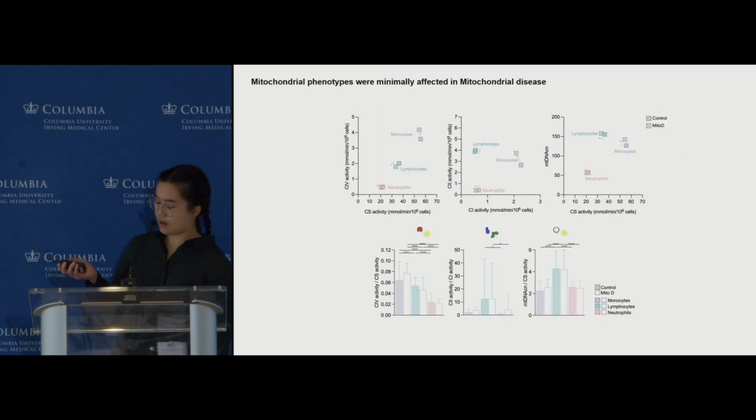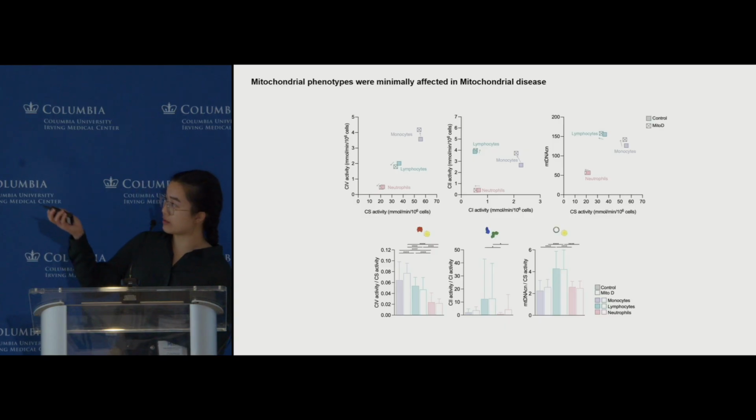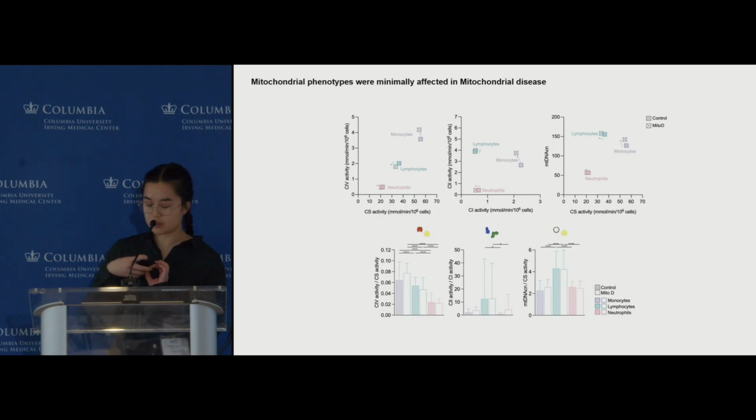And then when we look at the mitochondrial phenotypes, we also don't see significant differences between control and mitochondrial disease. And we can actually see that the differences between cell types are much greater than those between disease groups. So the lymphocytes and monocytes between the control and mito D are closer between the cell types, and then they're separated by cell type. And this is also reflected in the ratios.